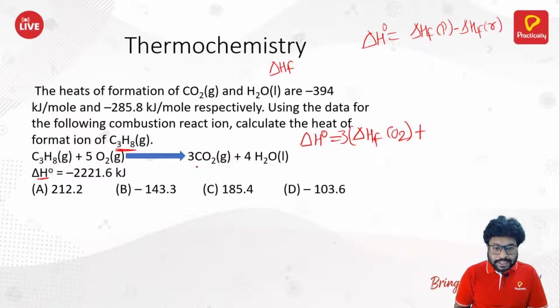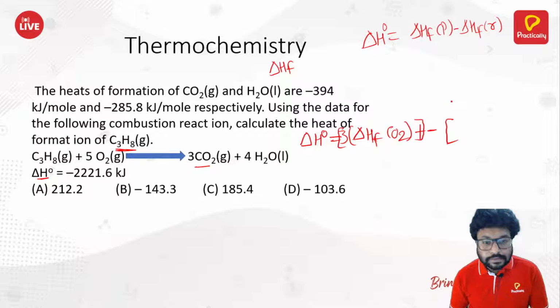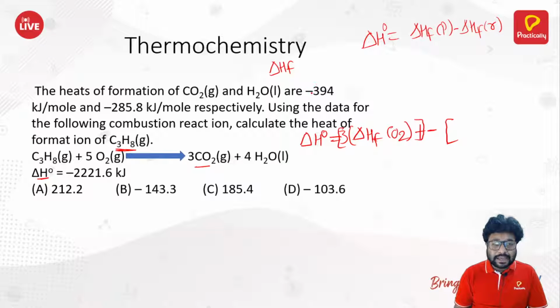So product is our CO2, that is what we have got here, minus reactant. The reactant is your oxygen. Oh, sorry, in this case they are given for the water also, no? Sorry, my bad.